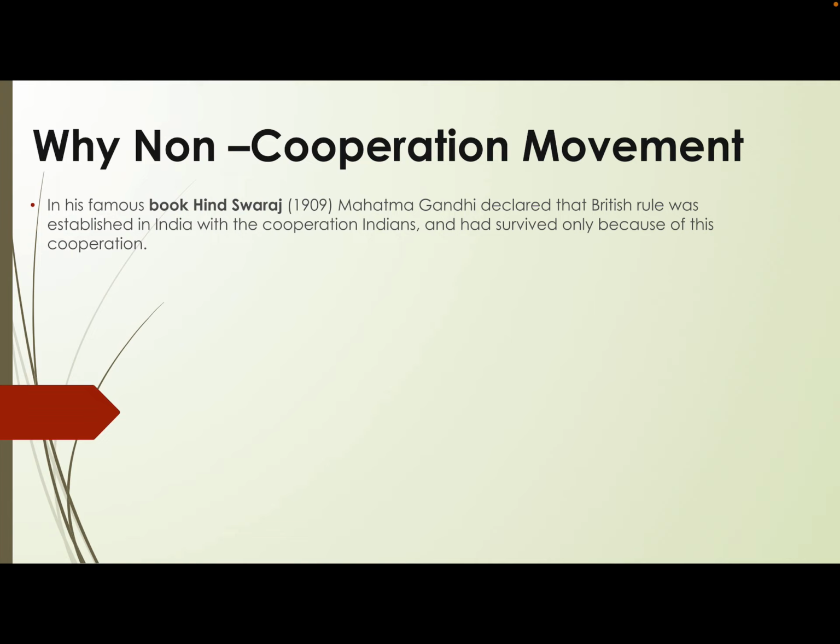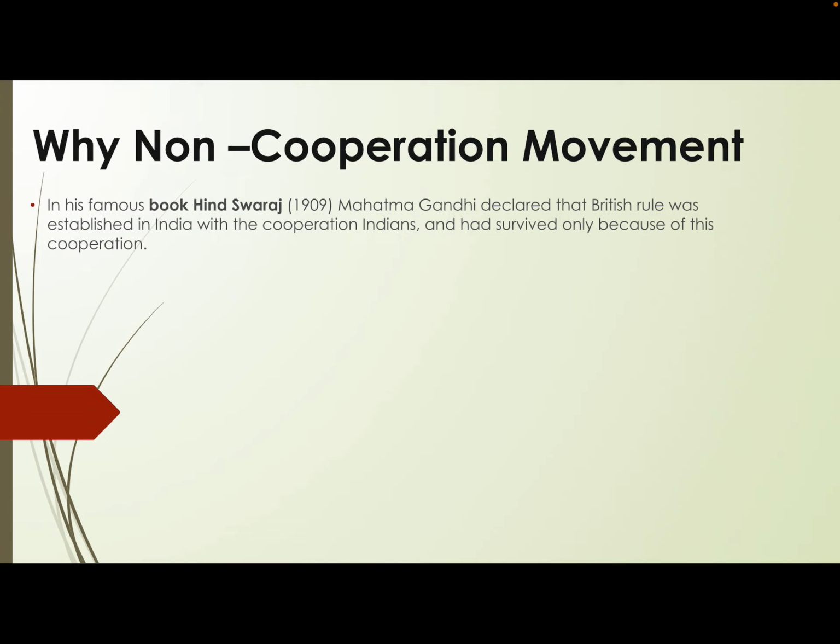So, non-cooperation means not cooperating. Not cooperating with whom? Not cooperating with the colonial government. This was a movement again started by Mahatma Gandhiji, because one movement had already been a failure. He wanted a united movement, a united struggle. So he introduced it at the Calcutta session, we have to remember this.